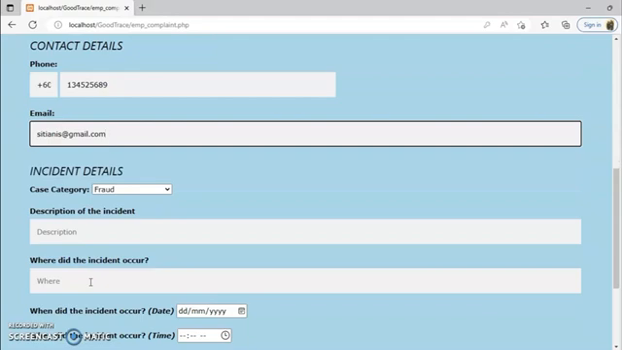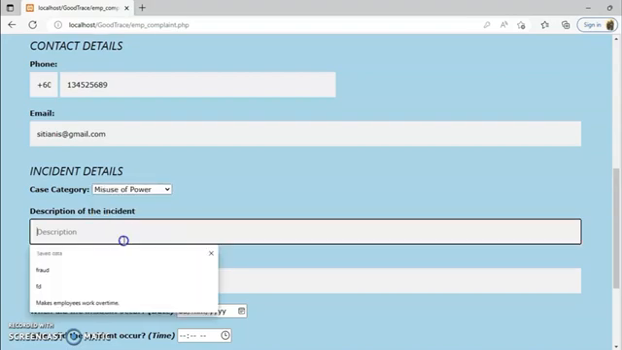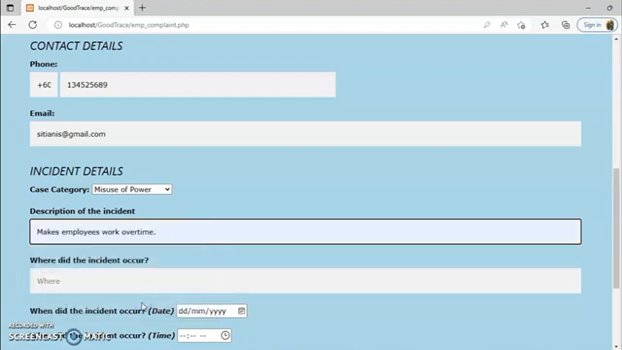Next column would be the incident details. Here they can choose the case category that they would want to complain on. Next, they can fill up this part, the description of the incident.